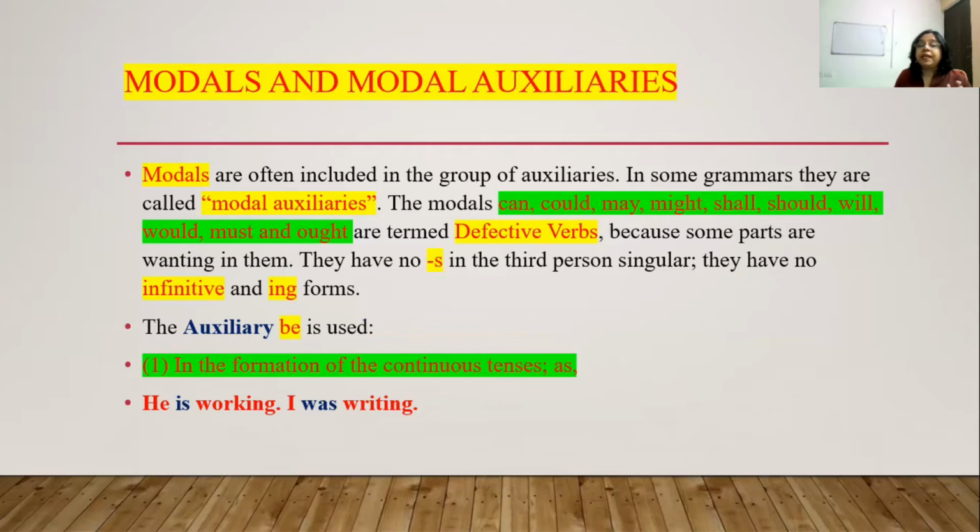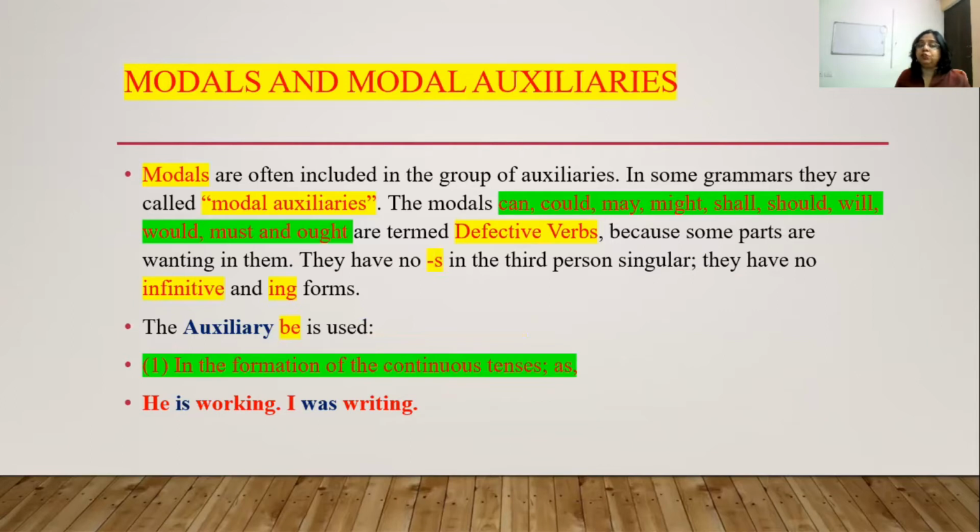The modals can, could, may, might, shall, should, will, would, must and ought are termed as defective verbs. Now, why they are termed as defective verbs? Because some parts are wanting in them. So they have no S in them.